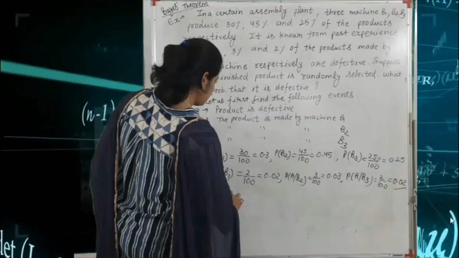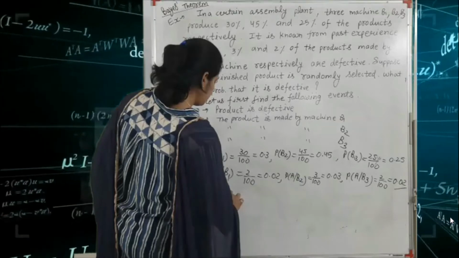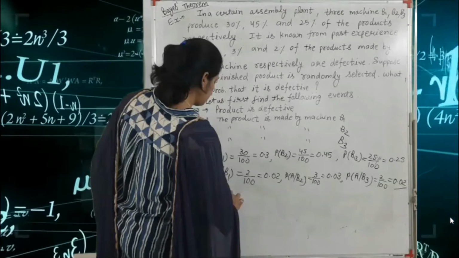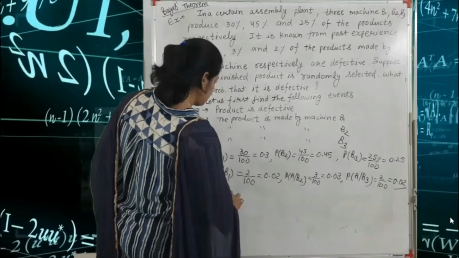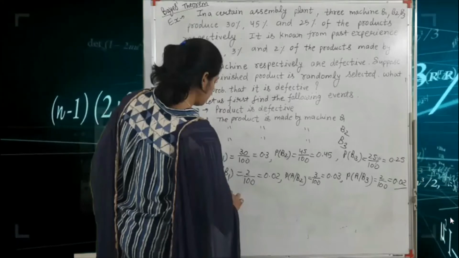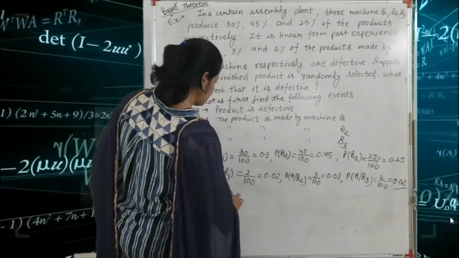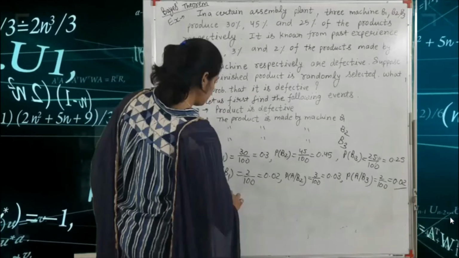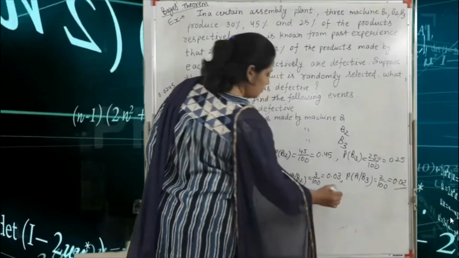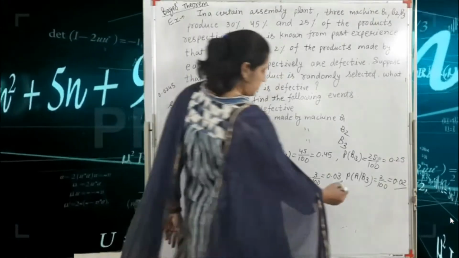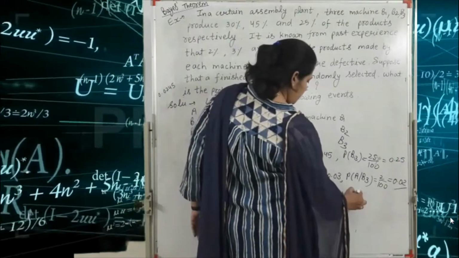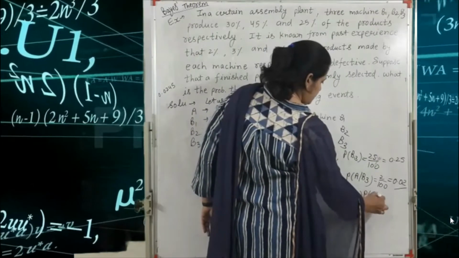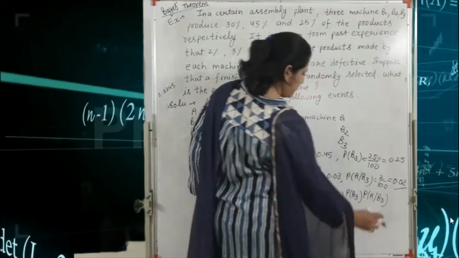So the formula is probability of B1 into probability of A slash B1, plus probability of B2 into probability of A slash B2, and third, probability of B3 into probability of A slash B3.